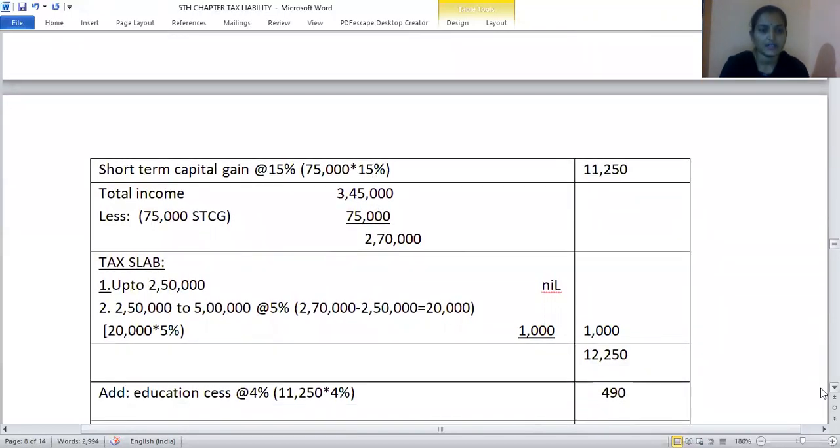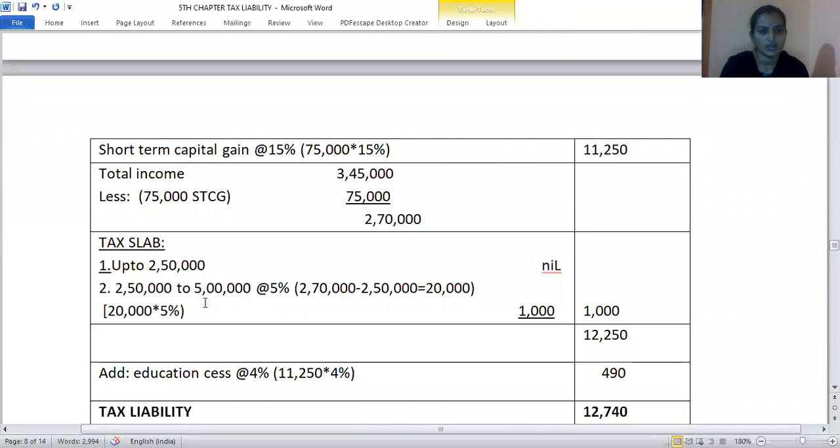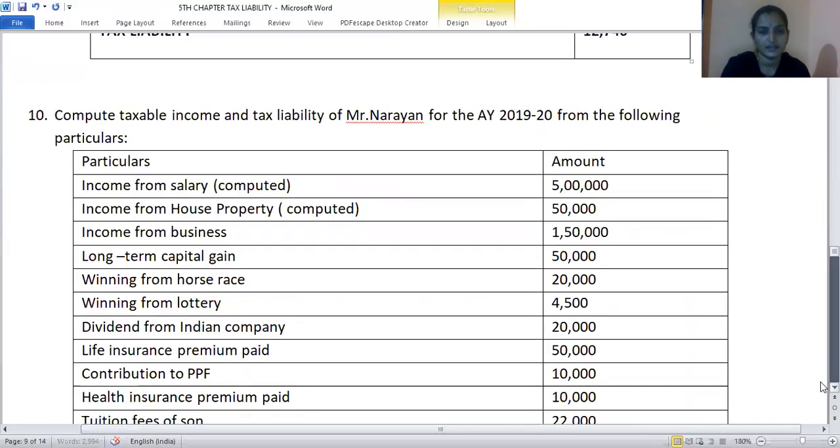First 2.5 lakhs is nil, and for the remaining amount, for 20,000, out of 2 lakh 70, 2 lakh 50,000 is exempted. On remaining 20,000 rupees, 5% is the tax applicable. So tax amount is 1,000. So this is the total tax amount, on that education cess at 4%. That gives the tax liability. Next.